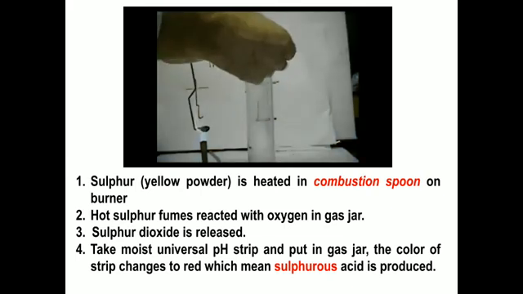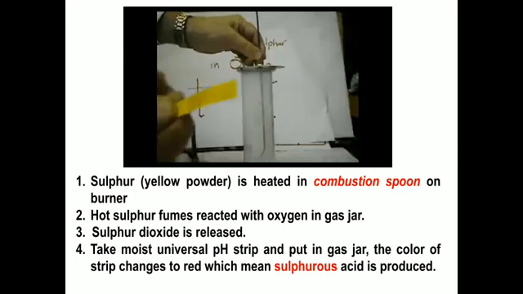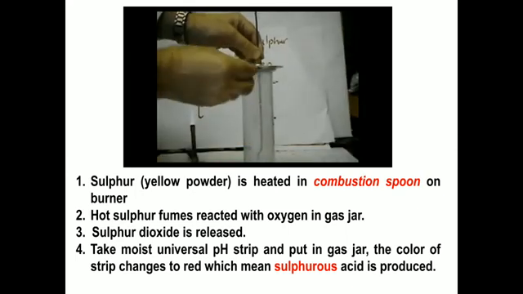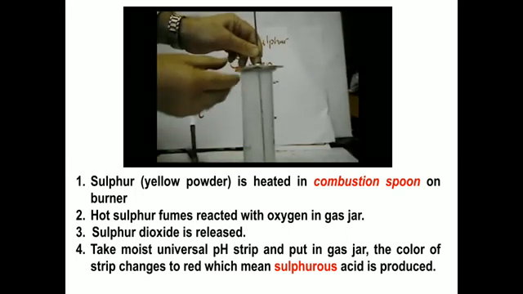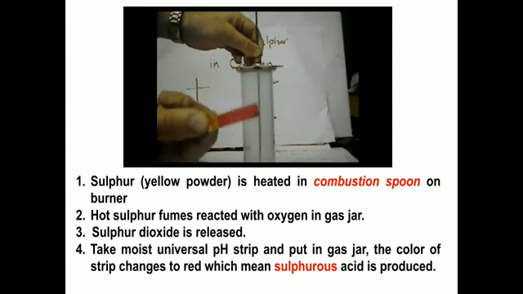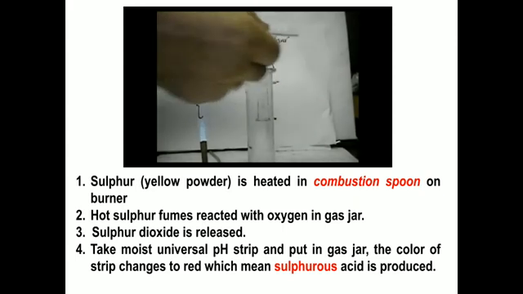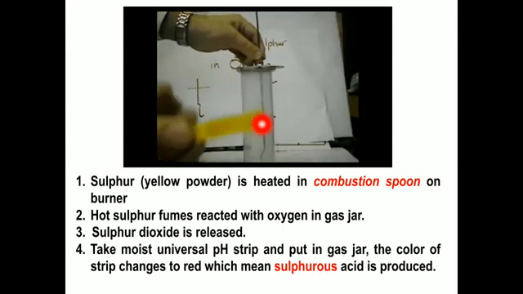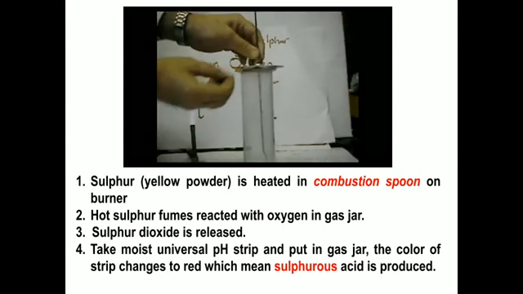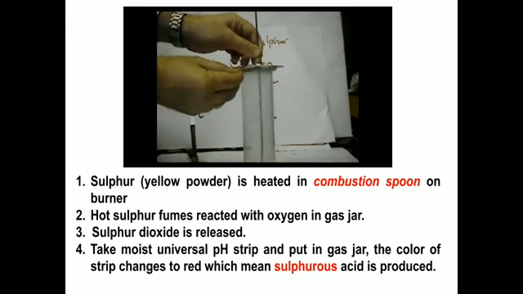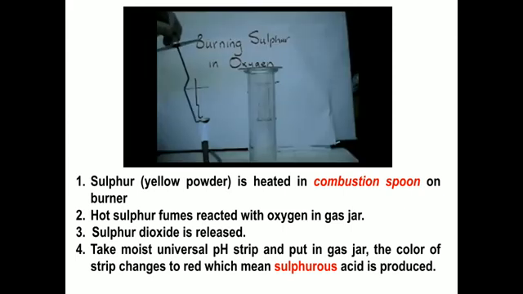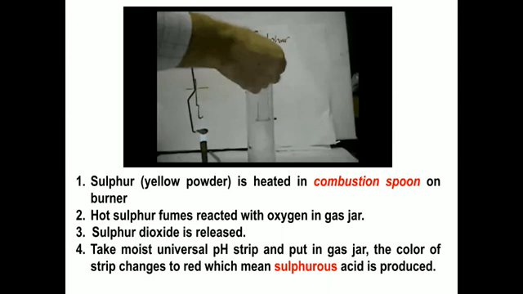Now this is converted into SO2. When we pass this red hot sulfur into the gas jar, in the presence of oxygen it is going to release sulfur dioxide gas. And when we place moist pH strip paper into it, its color will change. You can see the color of this paper.